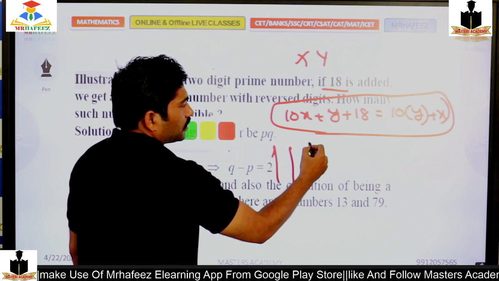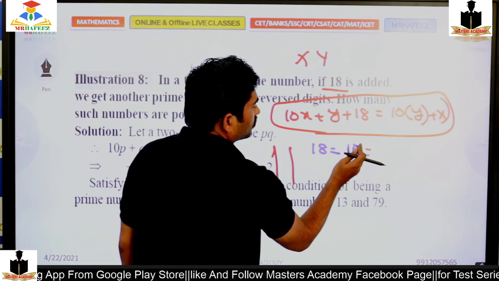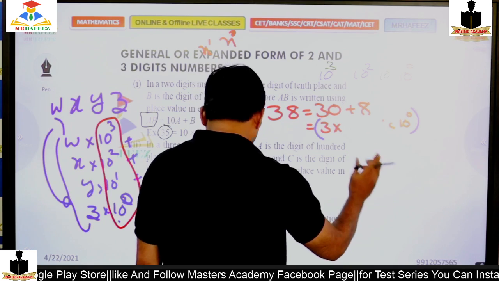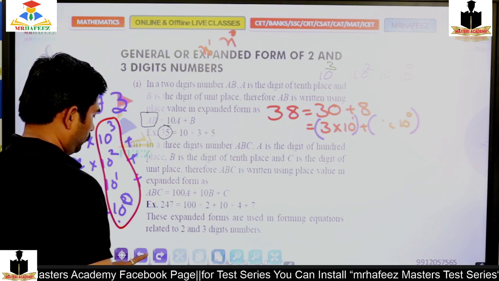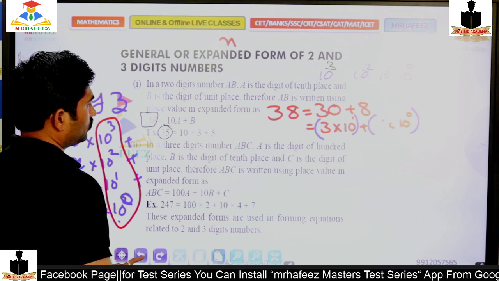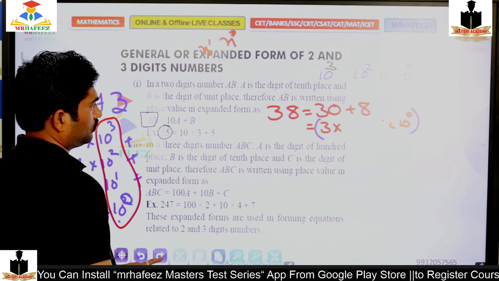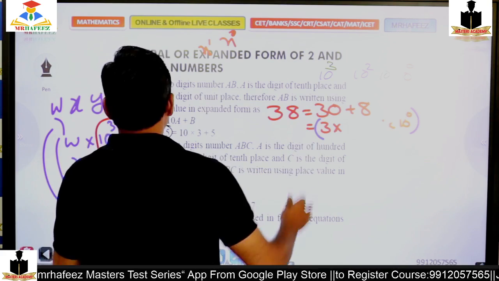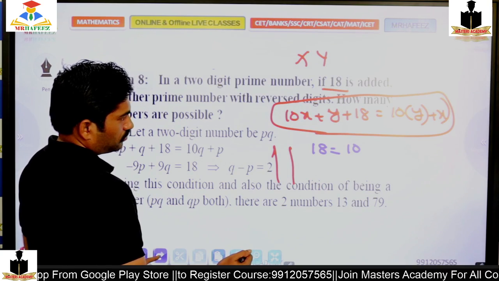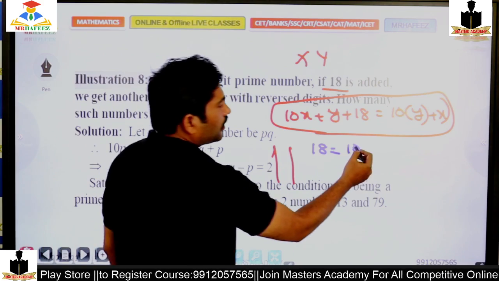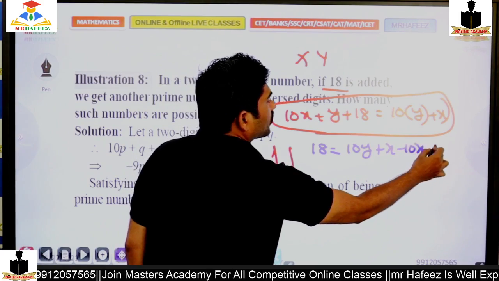So 10x plus y plus 18 equals 10y plus x, that is, 18 equals 10y plus x minus 10x minus y.